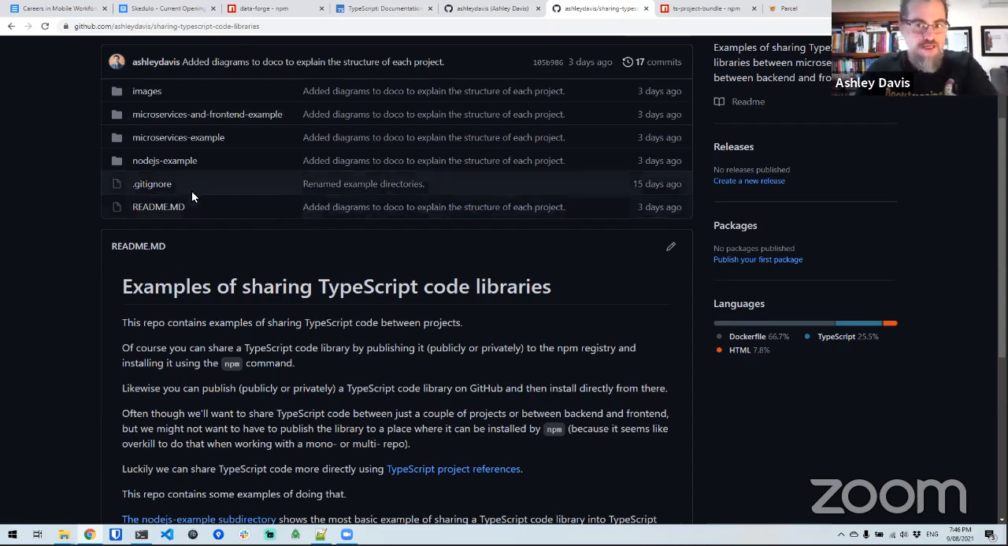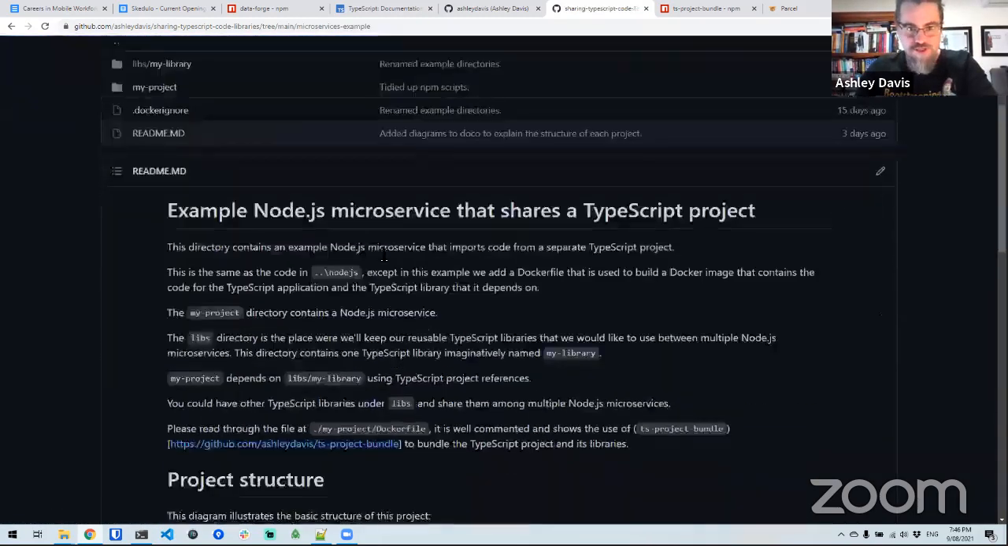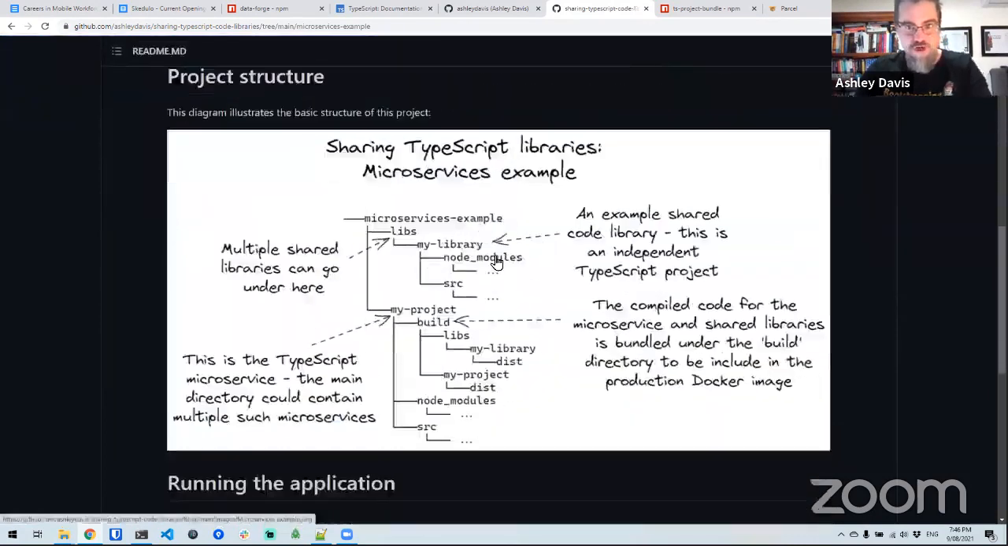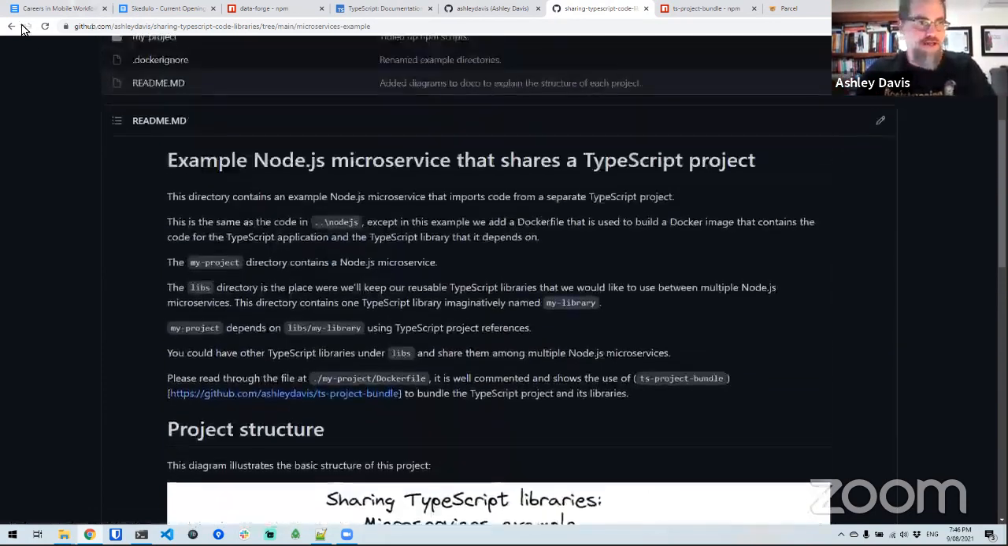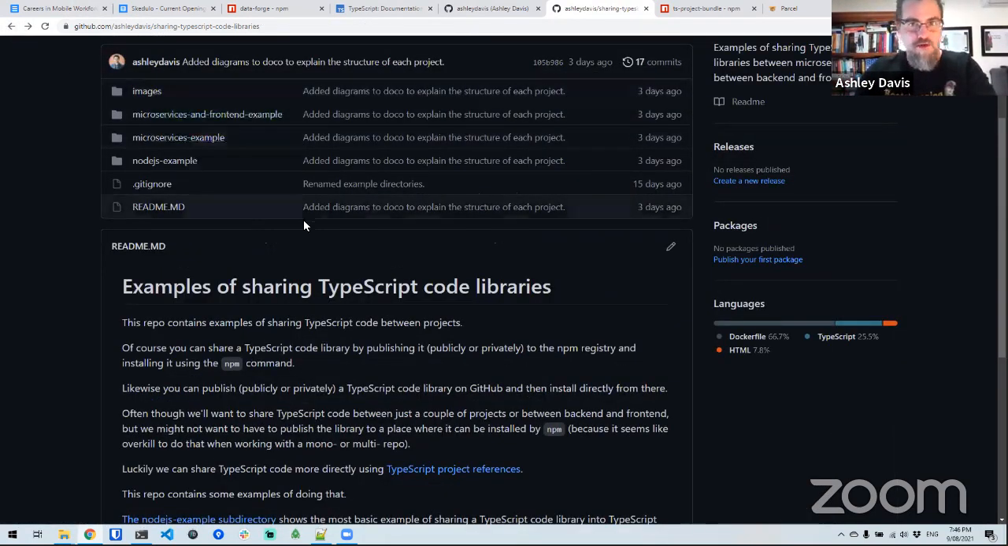Anyway, another thing you can do here in this repo is if you drill down to any one of these sub examples, I've got some nice diagrams here that kind of show you the structure of the project and the file system for each of the examples. So I'm going to be actually taking you through those files in a moment, but come back and have a look at this later if you want to sort of get clearer on how it works.